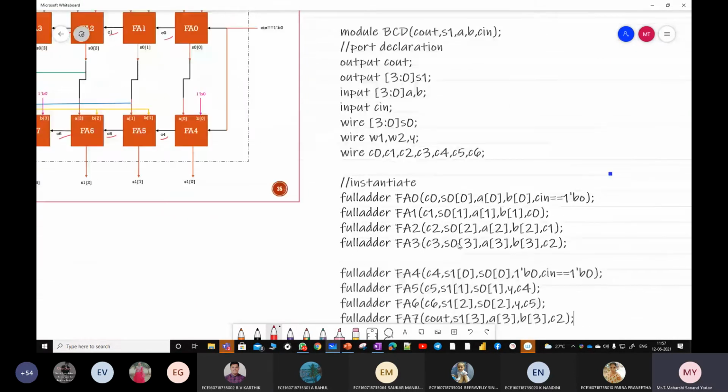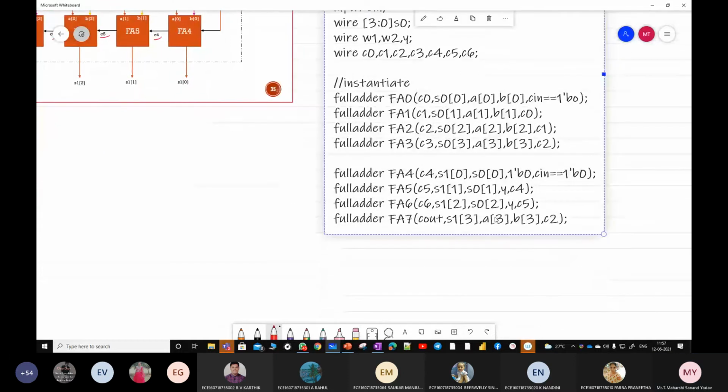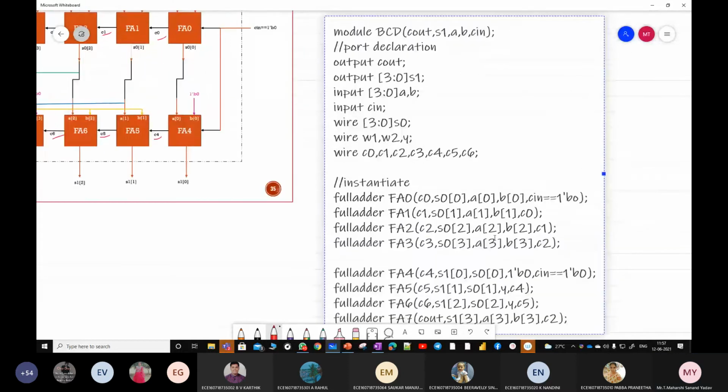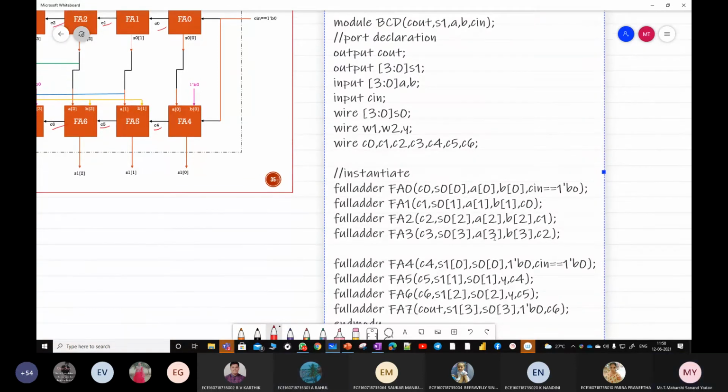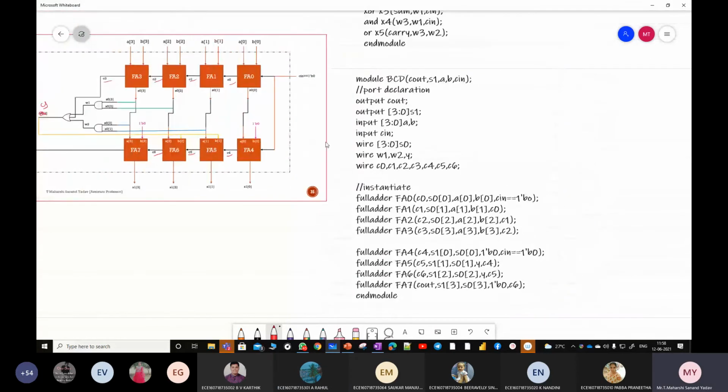Next, last step. Output is C out. Input is S1 of 3. And next comes S0 of 3. Okay, what is connected to B? 1 tick B0. What about carry? C6. So the last step will be end module. That's it. This is the code for your BCD adder.